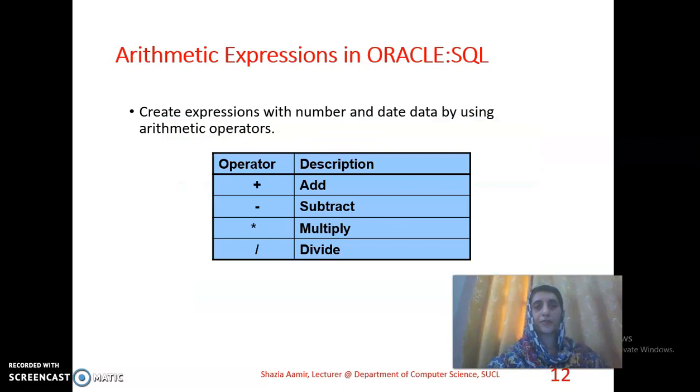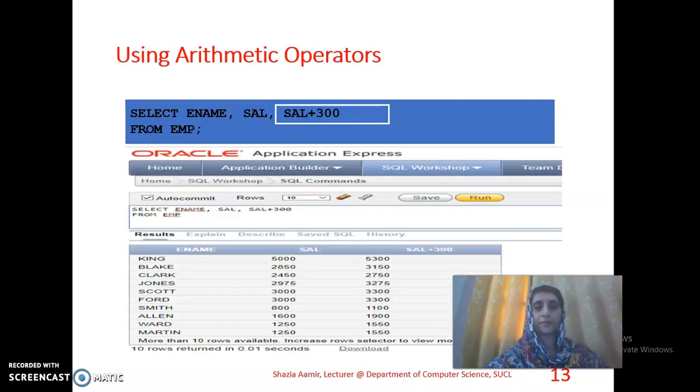Now arithmetic expressions in Oracle SQL. Create expressions with numbers and data using arithmetic operators. We have four arithmetic operators: add, subtract, multiply and divide. Using arithmetic operators, we have a query: SELECT ename, salary, and salary with an increment of 300 rupees FROM employee. Then we find the record over here. We can do it practically.